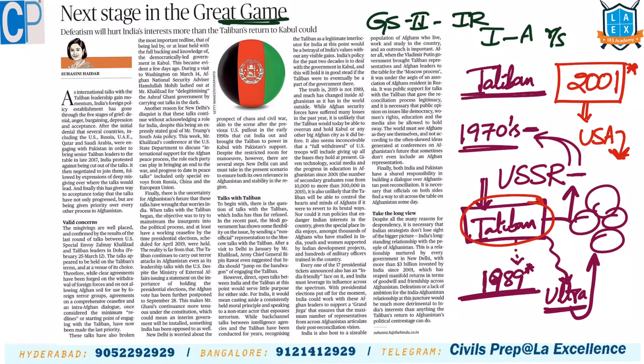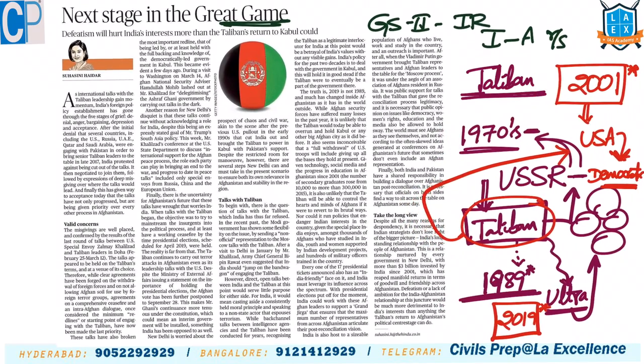USA slowly tried to restore the democratic government over there. But if we observe, even today, now in 2019, the democratic government is not strong. When USA is saying that it is moving out of Afghanistan, there is all-out fear that the Taliban will again overpower the government formed over there. That is the fear. So they wanted to find a solution for this particular problem.